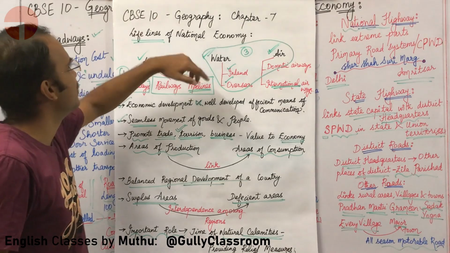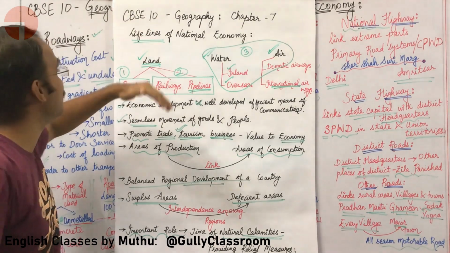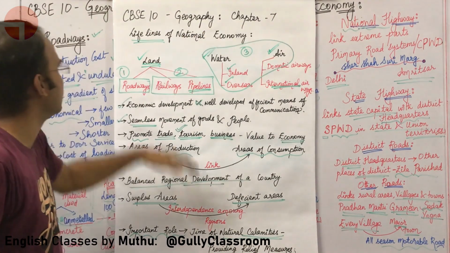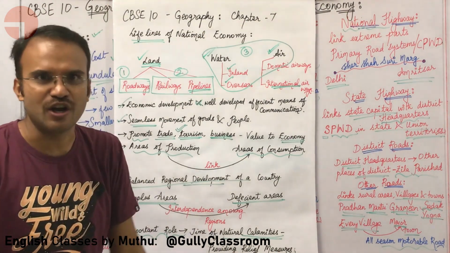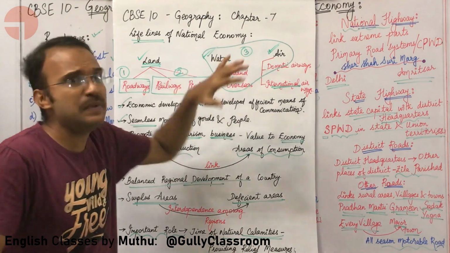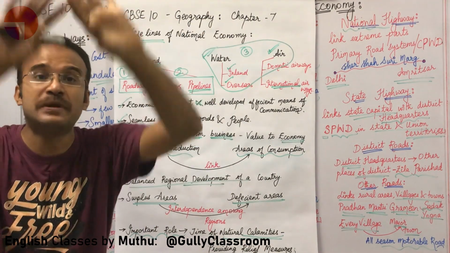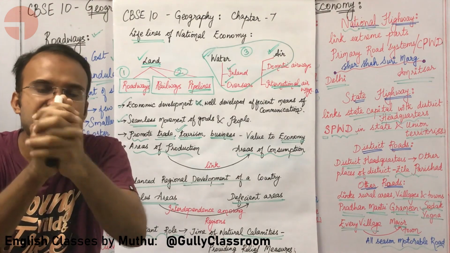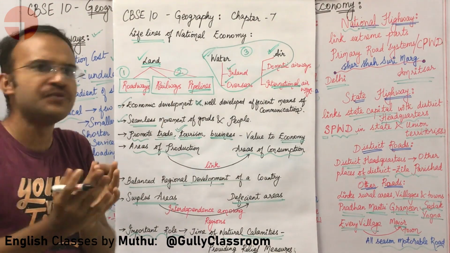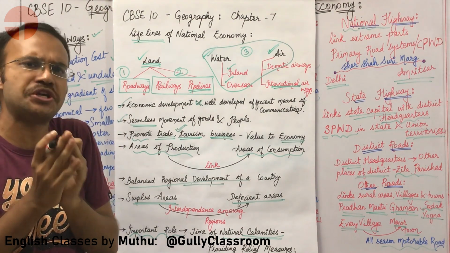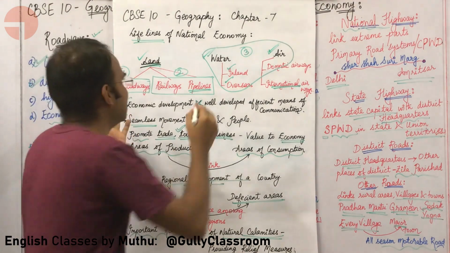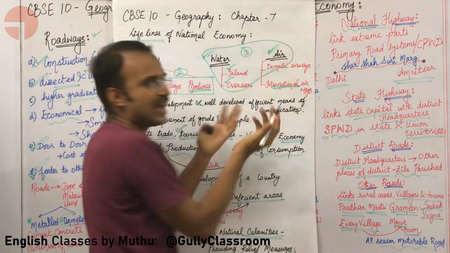Okay. Geography. This is the first lecture in CBSE 10 Geography Chapter 7, Lifelines of National Economy. What are lifelines of national economy? The complete national economy, the complete business structure is held together by different means of transportation. What are the different means of transportation? One type of transportation will take place by land, the next by water and the next by air.